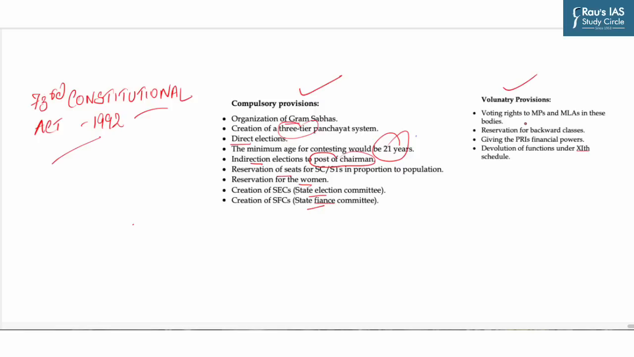Another part is voluntary provisions, and these include voting rights to the MPs and MLAs in these bodies, reservation for the backward classes, giving the PRIs financial powers, and devolution of functions under the 11th Schedule. So this is at the discretion of the state government.